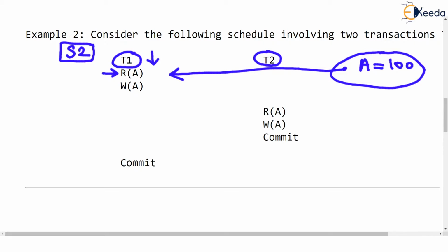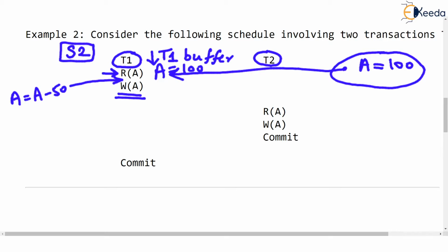So maintaining A equal to 100 is necessary over here, isn't it? This A equal to 100 is maintained in T1's buffer. We can say it's local memory, where the value of A has been stored as 100. And after that, there is write A shown in T1. But between read and write, there might be some change made to A. For instance, A might be changed as A minus 50, let's say. Then A has become 100 minus 50. So A has become 50.